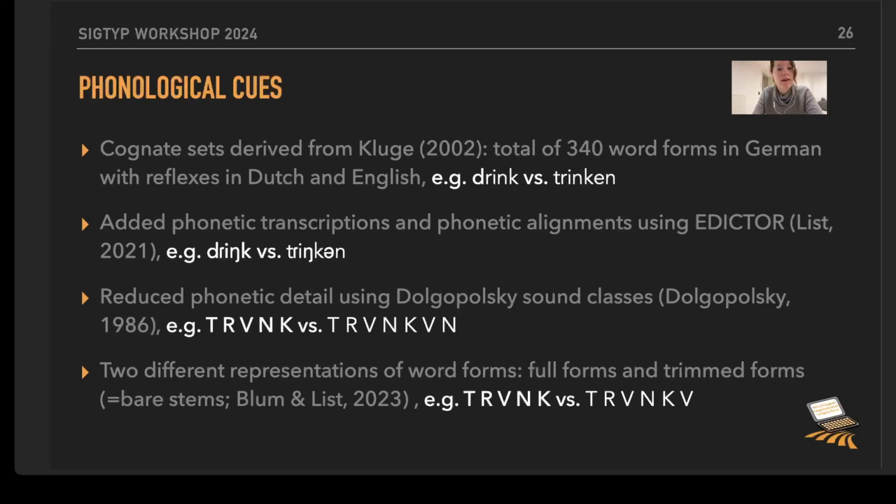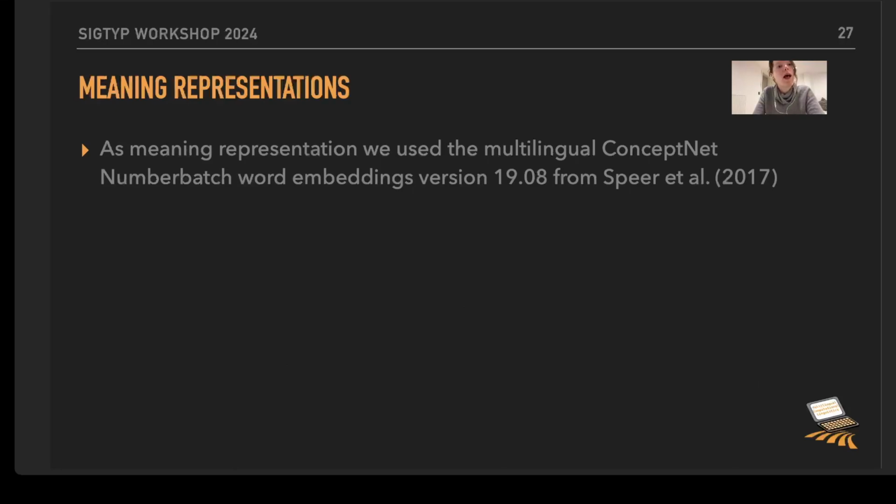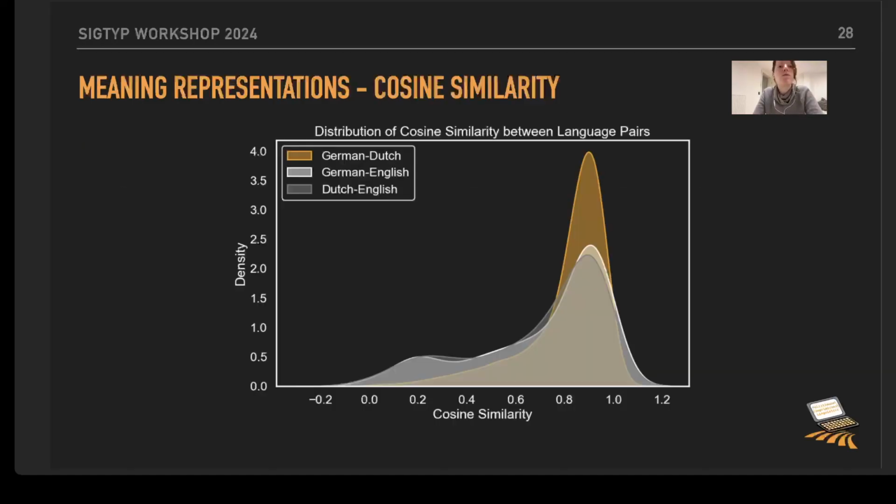For the meaning representation then, we will go ahead and use the multilingual ConceptNet Numberbatch word embeddings, and the idea behind this is that we want to have word embeddings that represent all three languages and that are similar in meaning. Now, to check if the word embeddings are actually similar in meaning across the languages, we computed the cosine similarity values, and this you can see in the density plot over here.